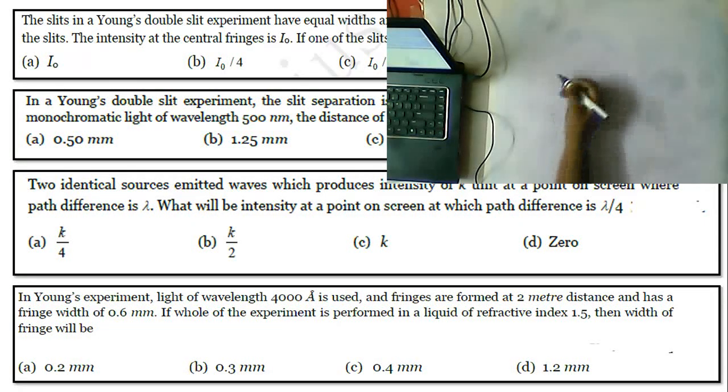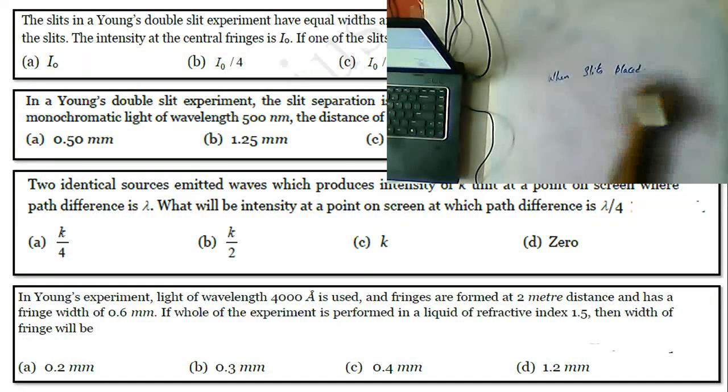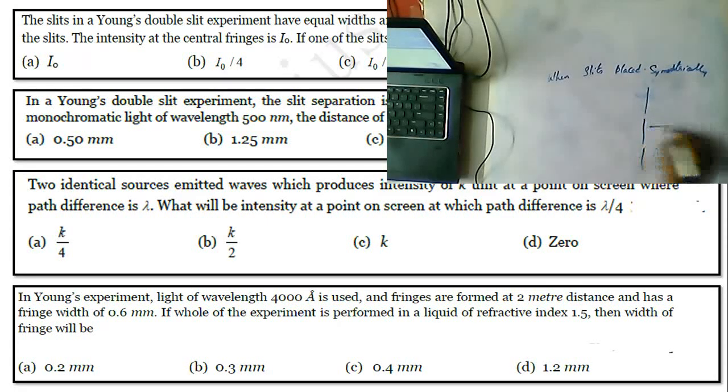So first of all, you need to understand the point when the slits are placed symmetrically. The condition might be like this.